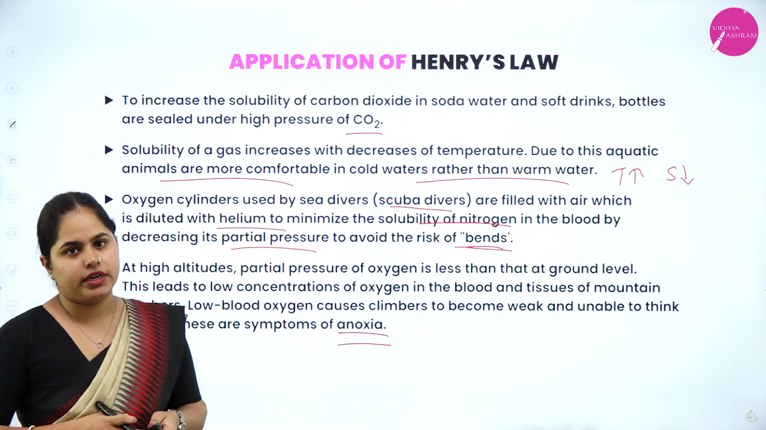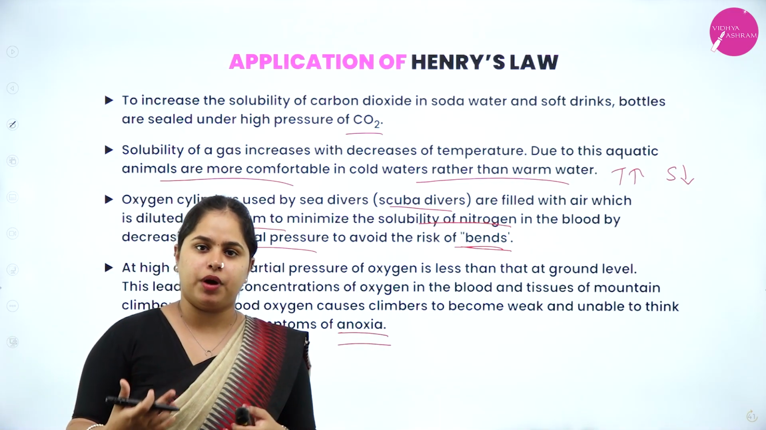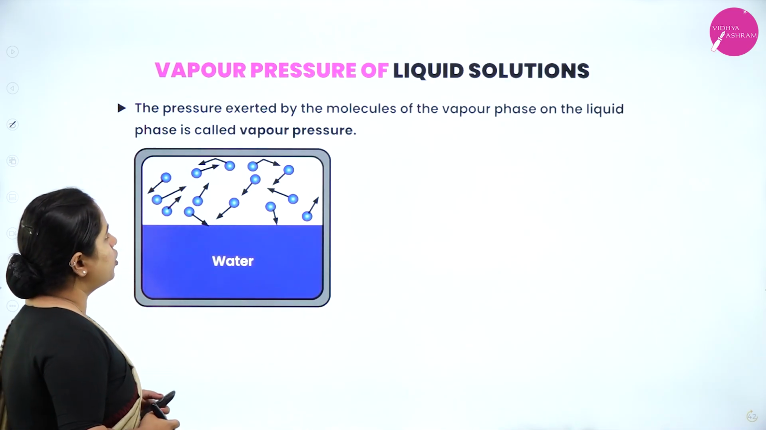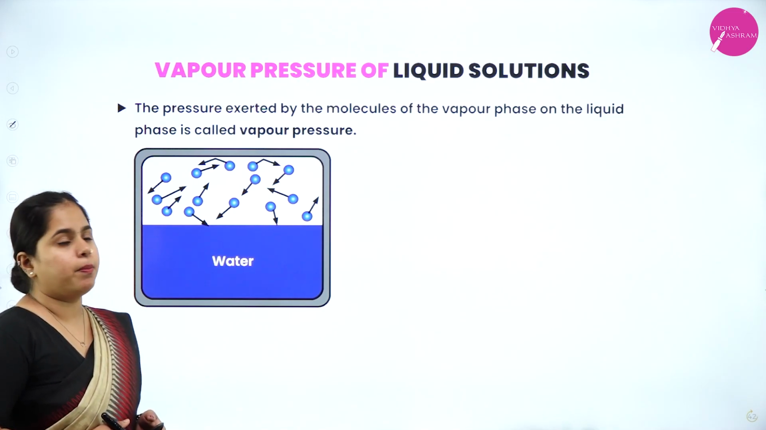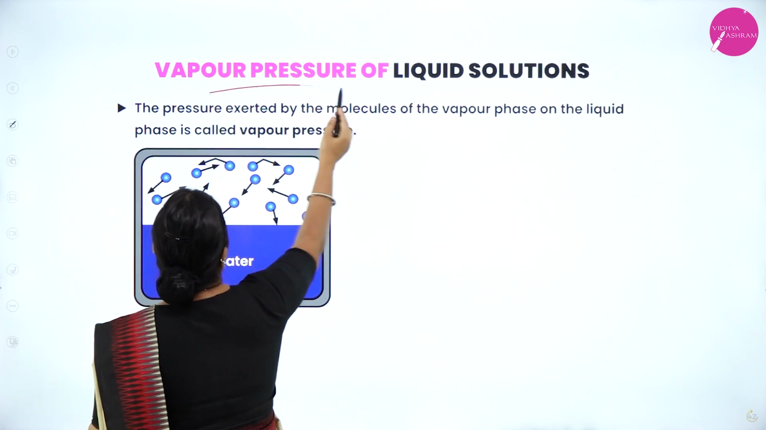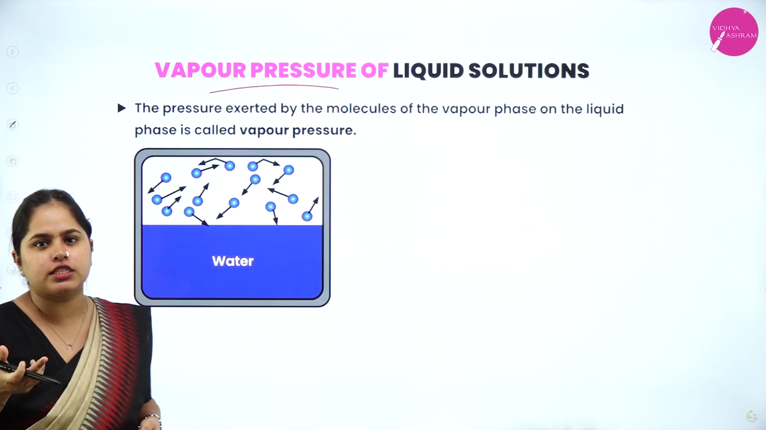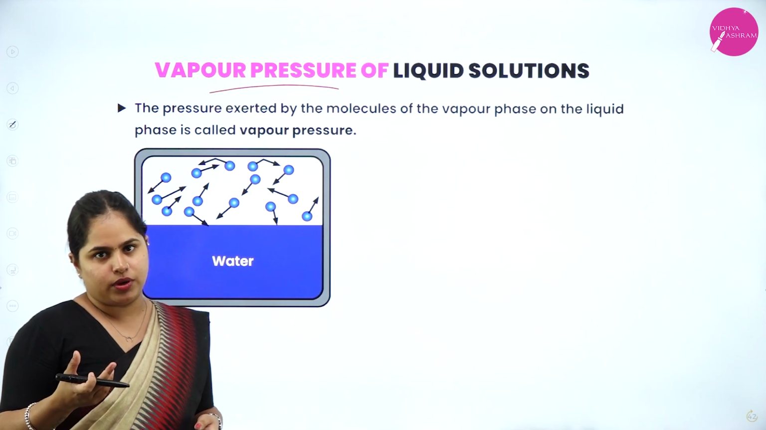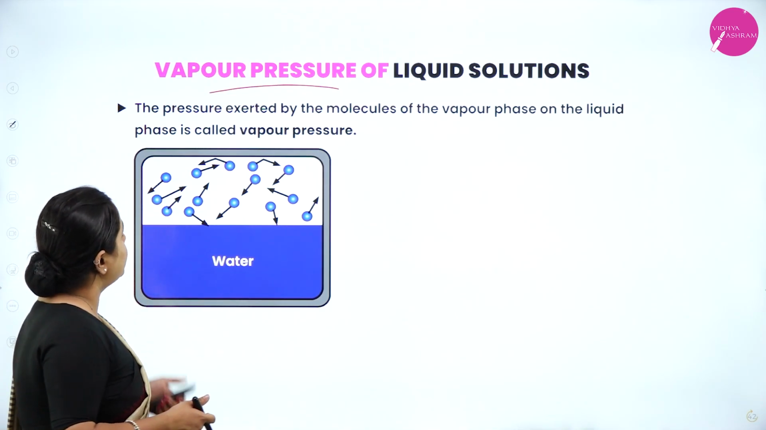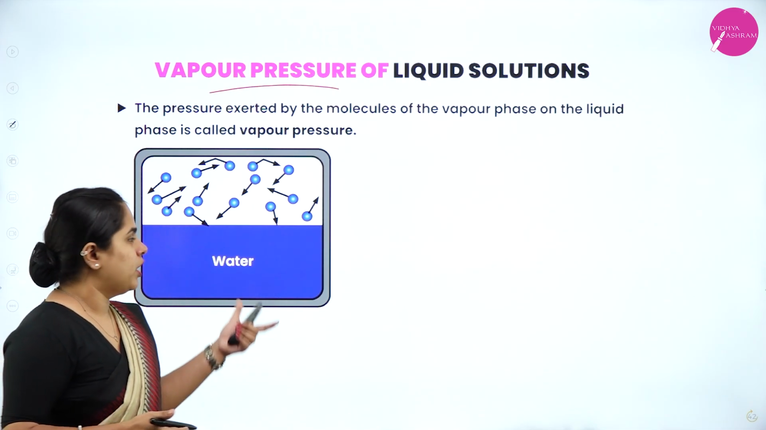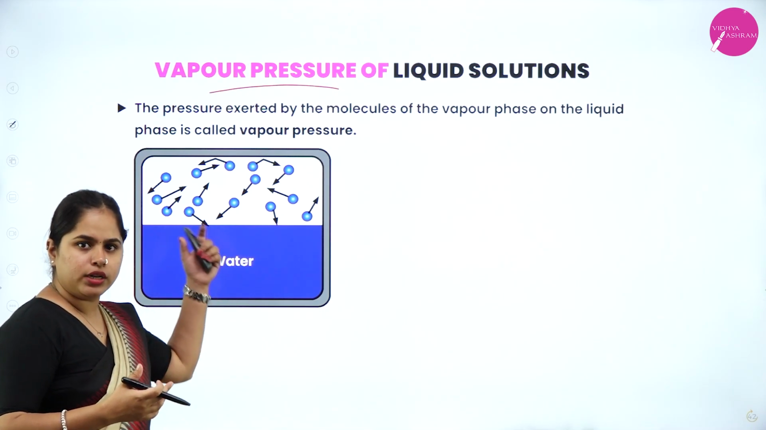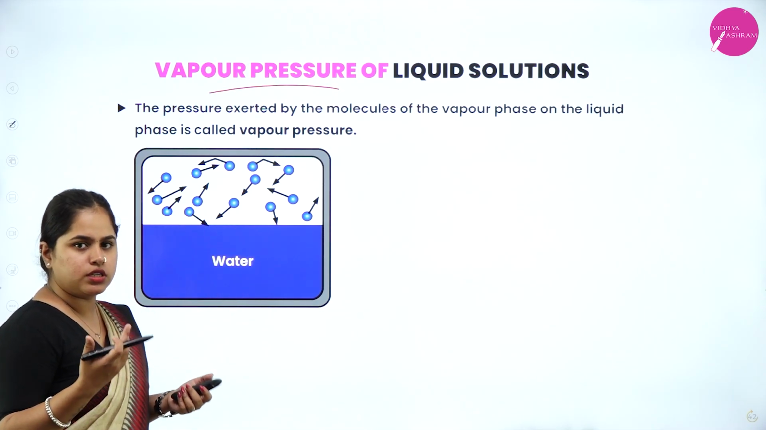So these are a few applications of Henry's law, which relates the partial pressure and the solubility of the gas, which is very important. Right. Moving on to the next important topic, that is vapor pressure of liquid solutions. You can say from the name itself, vapor pressure is the pressure exerted by the gas. So pressure exerted by the molecules of vapor phase on the liquid phase is called vapor pressure. You can see here water is taken and there will be water vapor, the gas molecules of water, right?